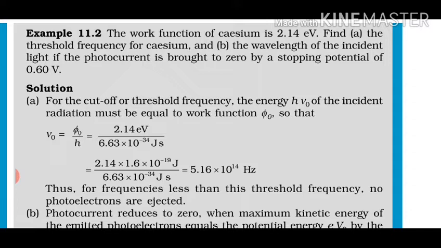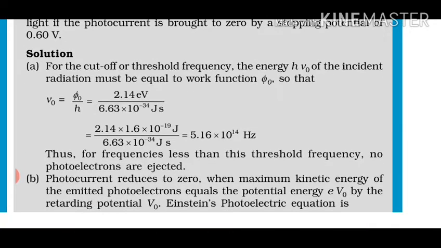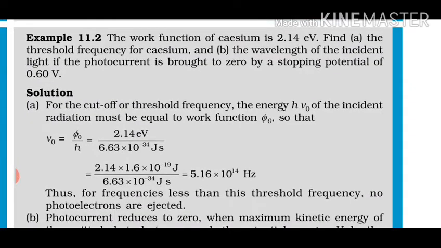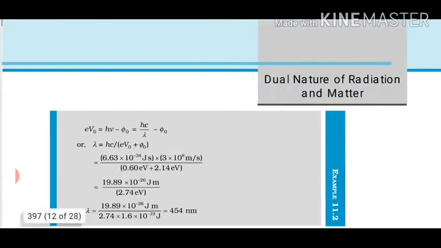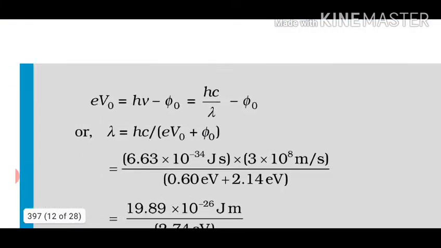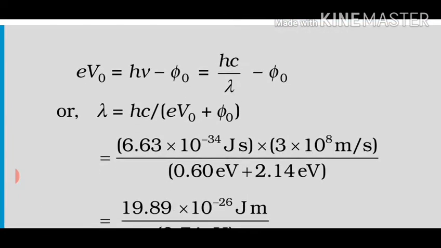Part B, the wavelength of the incident light if the photocurrent is brought to 0 by a stopping potential of 0.60 volt. Means stopping potential is given to you. You have to find the wavelength of incident light. So how are we going to do that? We are going to solve it by using Einstein's photoelectric equation. And what was that? It was eV naught equals h nu minus phi naught. eV naught is what? K maximum. It is equal to h nu. What is h nu? It is the energy which you are going to supply to the metal from outside, minus phi naught.